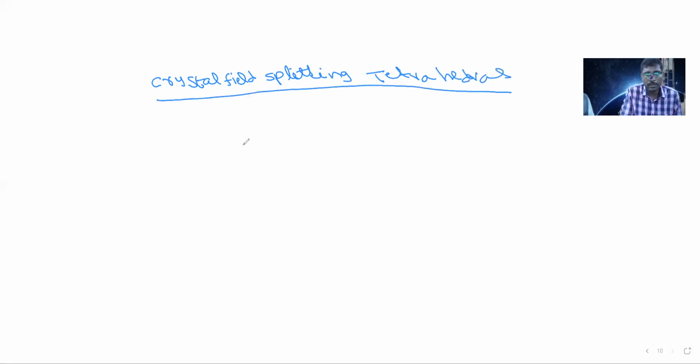Similarly, this crystal field splitting is possible in tetrahedral also. In tetrahedral complexes, the splitting will be exactly opposite to octahedral.